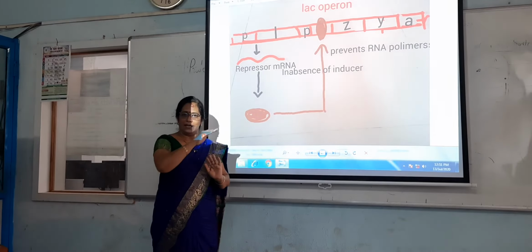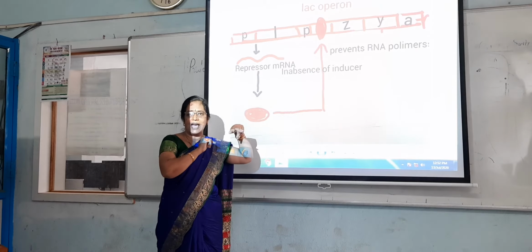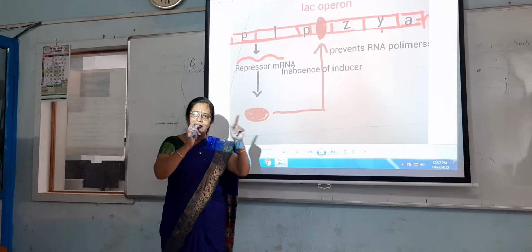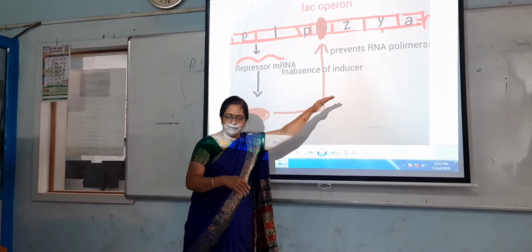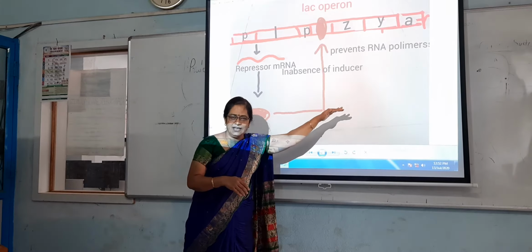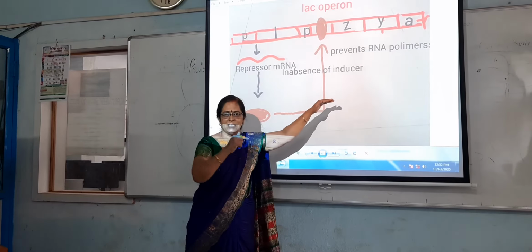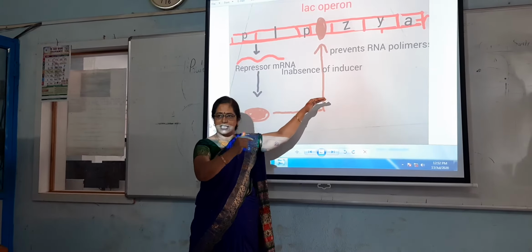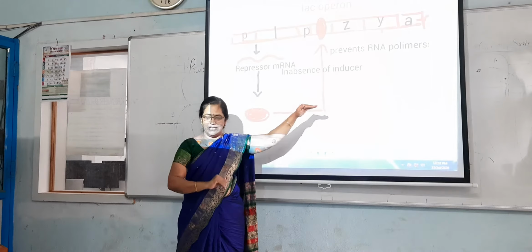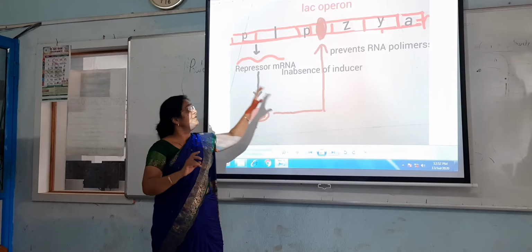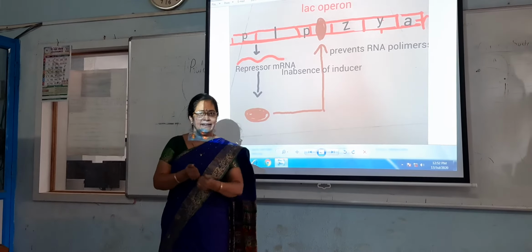What is the meaning of transcription? Synthesis of messenger RNA from DNA. This is the DNA, and from that DNA the messenger RNA is synthesized. But here the synthesis of messenger RNA is prevented. It is stopped. It is regulated. So at the transcriptional level, meaning the synthesis of messenger RNA, the synthesis of protein is regulated. Yes, this is the first case. Then what happens in the second case?